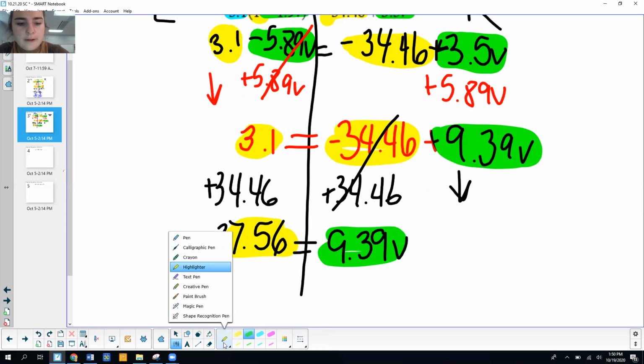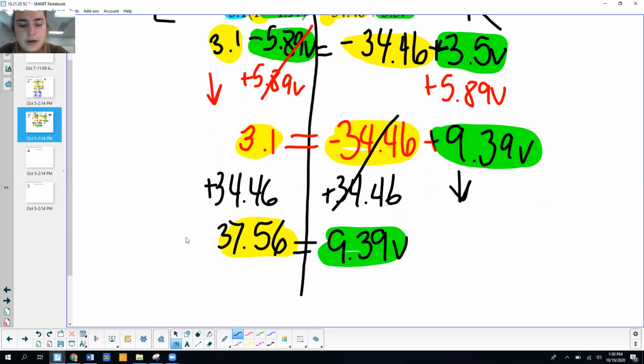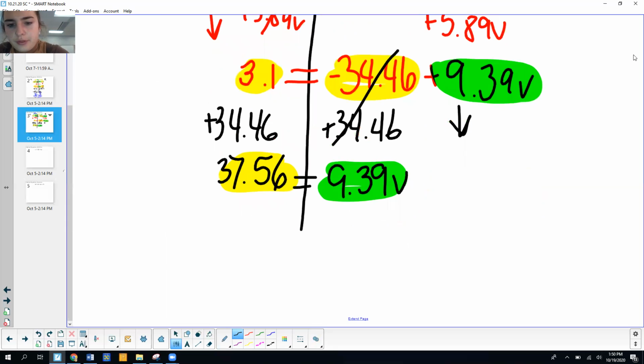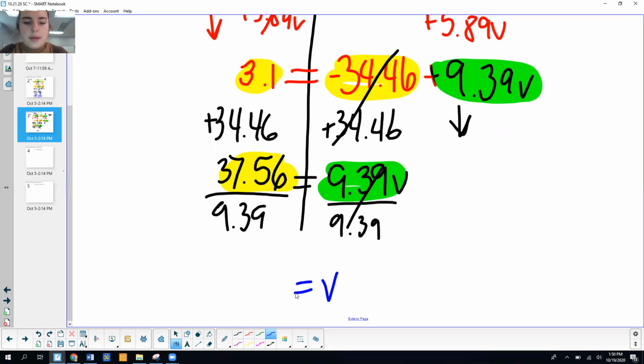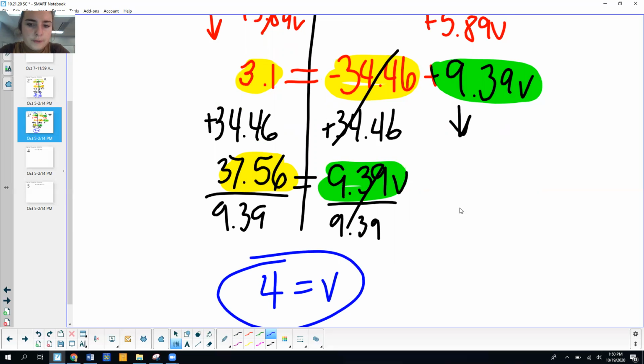I'm going to go ahead and get v by itself by dividing both sides by 9.39. So I'm going to be left with 9.39v divided by 9.39 gives me v, and then 37.56 divided by 9.39 equals 4. So v equals 4.